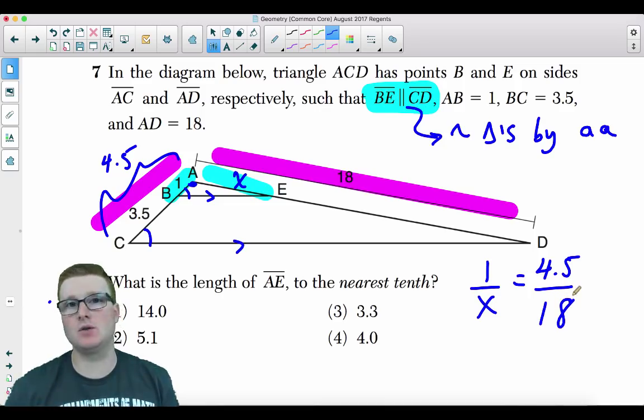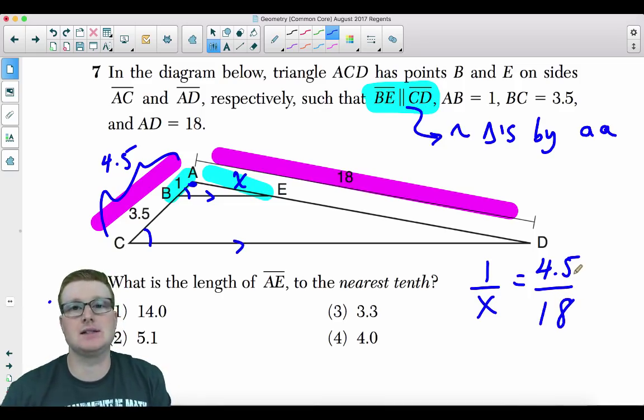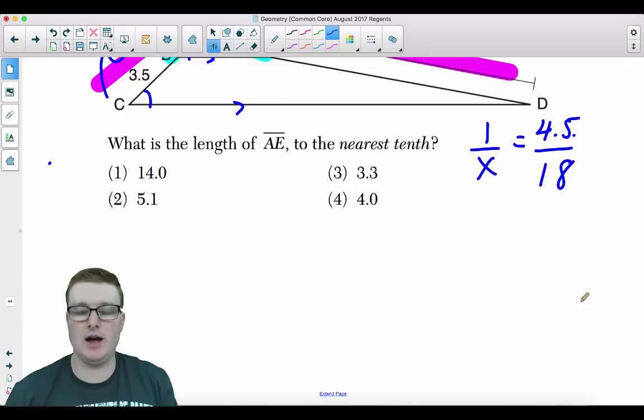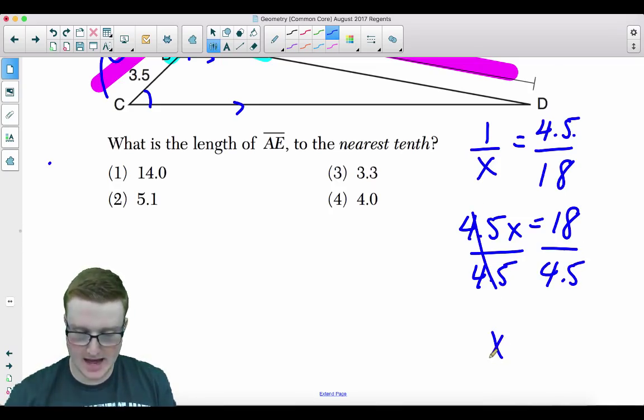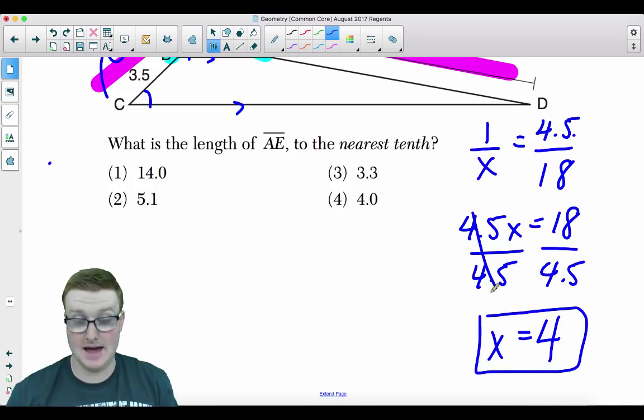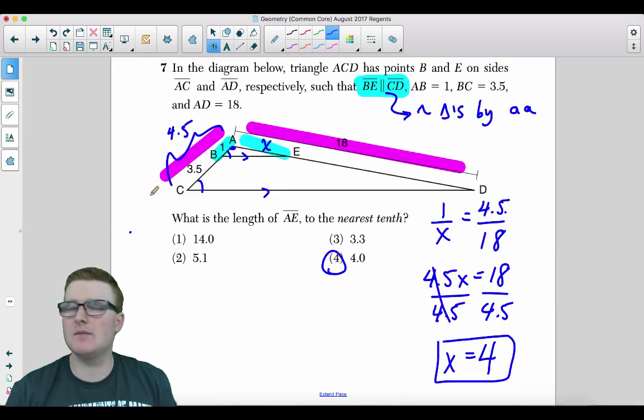There are so many different ways that you can set up that proportion. It doesn't matter what you do, as long as you get the right answer, you're fine. Cross multiply: 4.5x equals 18. Divide by 4.5 on both sides. Take my word for it, x is equal to the number 4 when you divide that. Your answer is choice 4. Simple stuff, basic similar triangle proportions. Make sure you know how to do them.